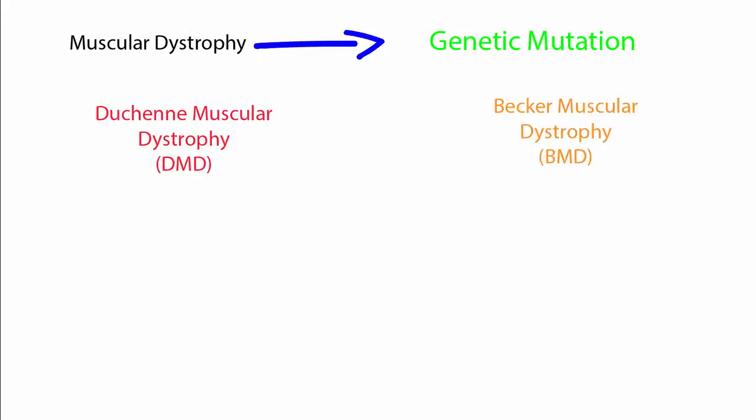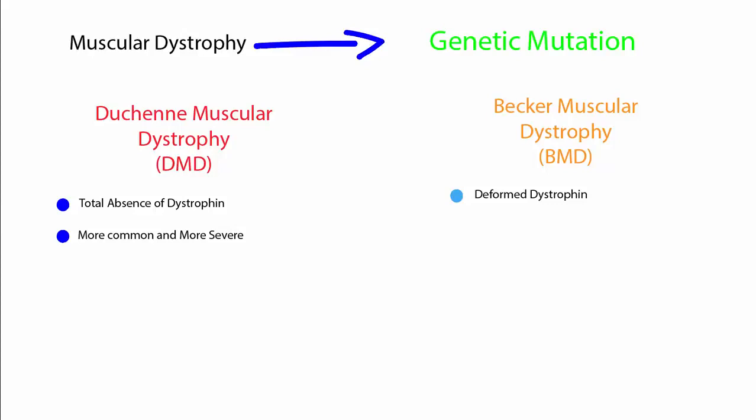The two most common types of muscular dystrophy are Duchenne muscular dystrophy, which I will refer to as DMD, and Becker muscular dystrophy, which I will refer to as BMD. DMD is the total absence of the dystrophin gene. Mutation of the dystrophin gene and the total absence of dystrophin. This disease is more common in males than in females and becomes evident around the ages of 2 to 3 years old. This type of muscular dystrophy is the most common and most severe of the muscular dystrophies.